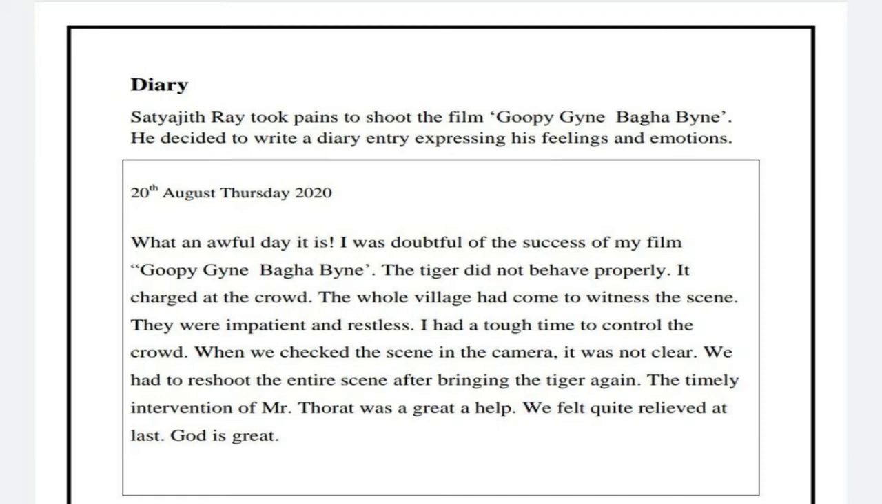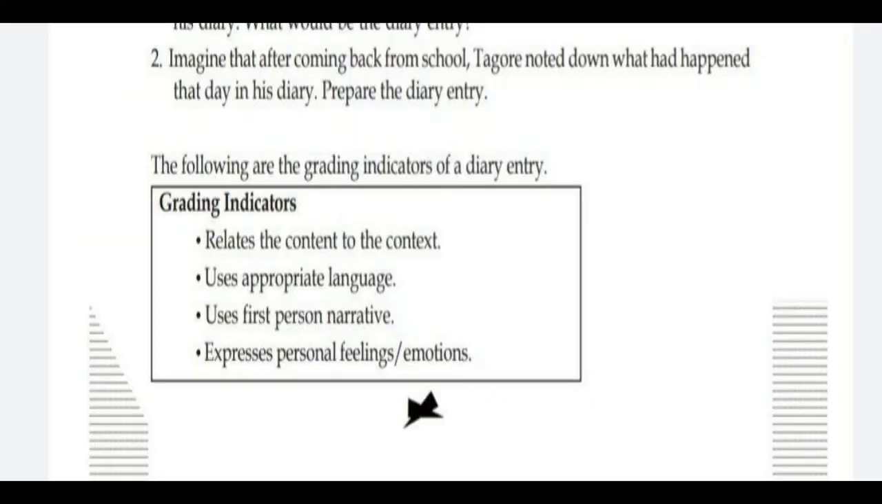Then we can check the grading indicators. First one, relates the content to the context. Uses appropriate language. Uses first person narrative. Expresses personal feelings or emotions. All these things are relevant for a diary entry. Is it clear? Then we can learn news report.